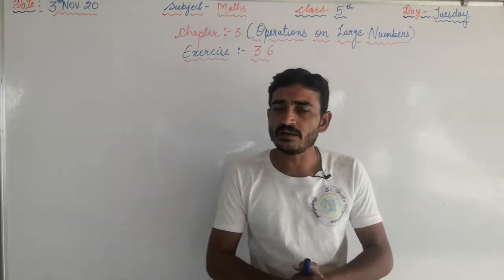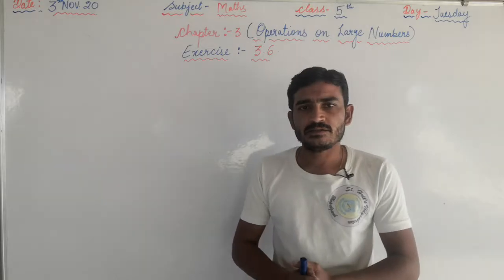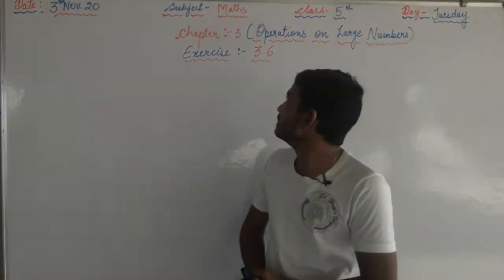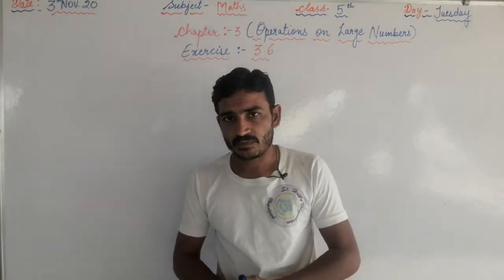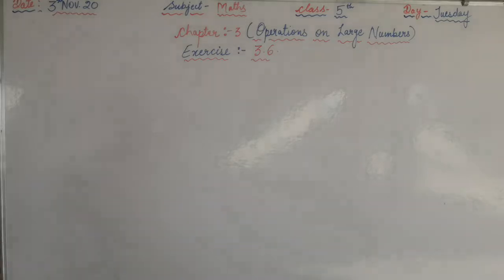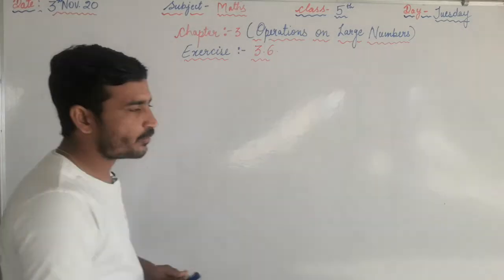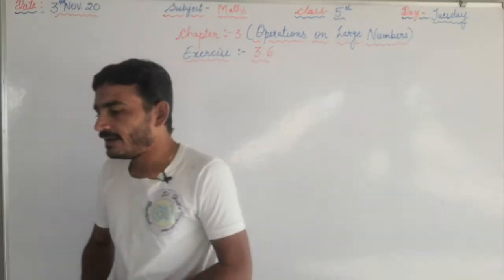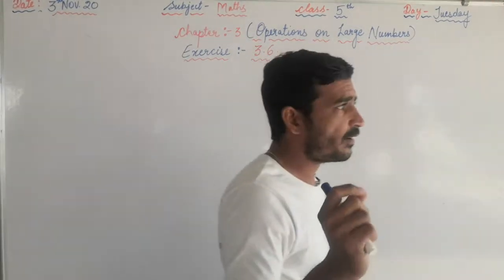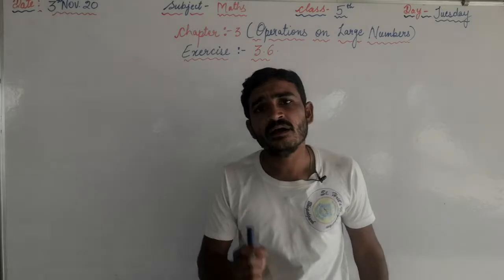Okay, here we are in chapter number 3, that is operation on the large number, and we are discussing our exercise 3.6. We are going to start exercise 3.6 on page number 47. So what you have to do, open page number 47 and read the first question carefully. First you have to mention the data given in the question.